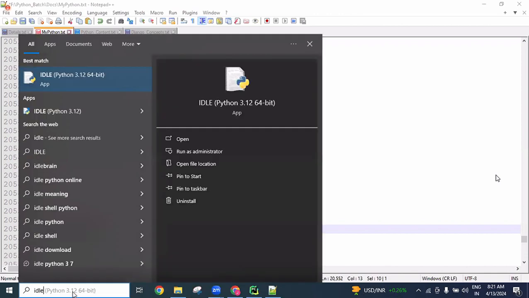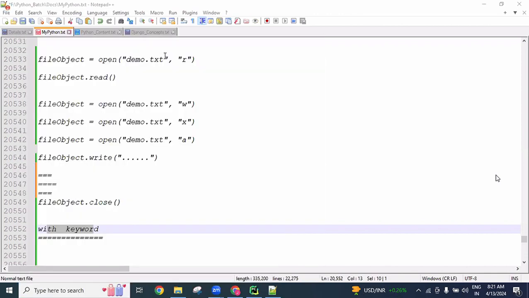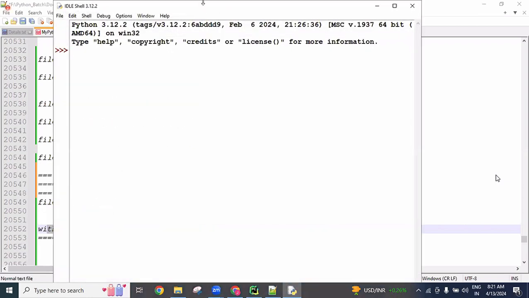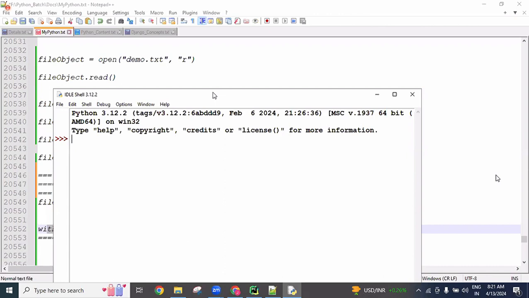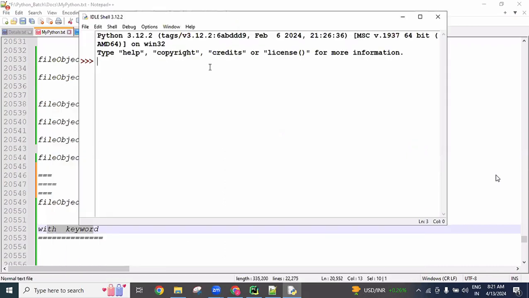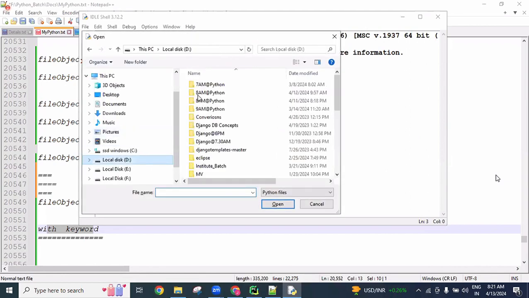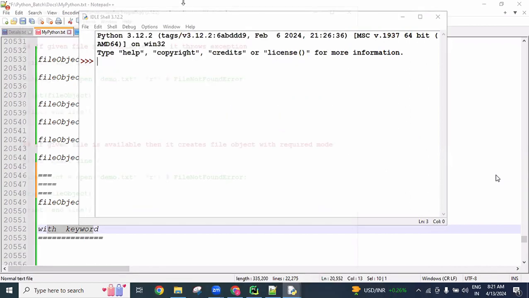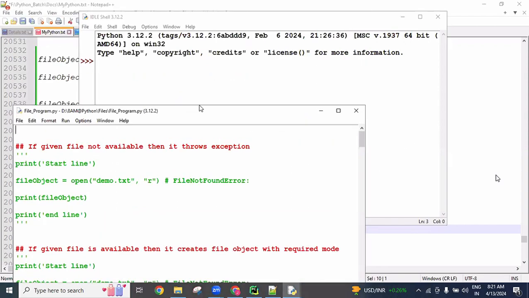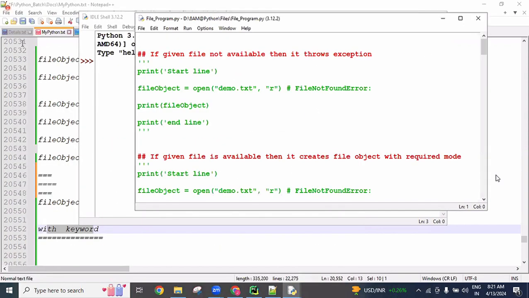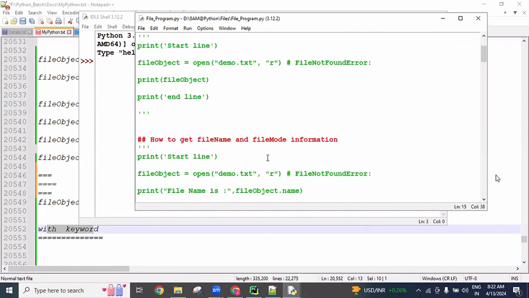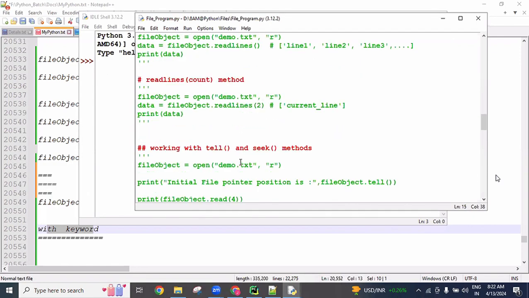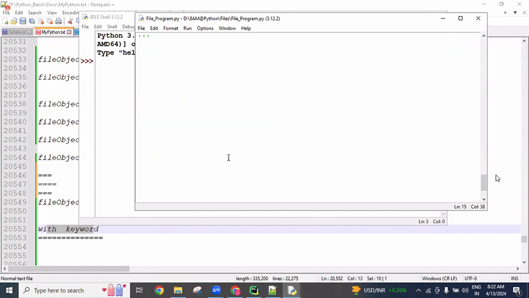Yes. Open the Python IDLE software. Reduce the size and press Ctrl+O and choose our folder 8 AM. Now here select the files, file program. A lot of programs we created in the previous session, I uploaded them, guys. Here I also gave comments. Go through the comments and you will understand it. If you are not doing practice, you will definitely get confused. Okay, go down.